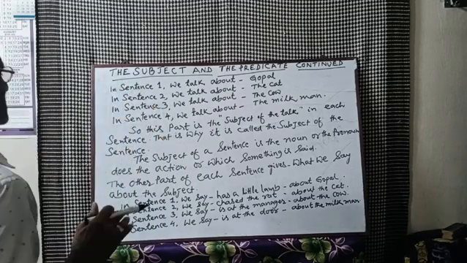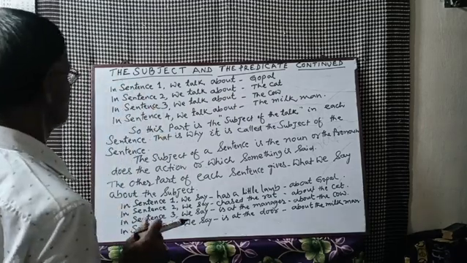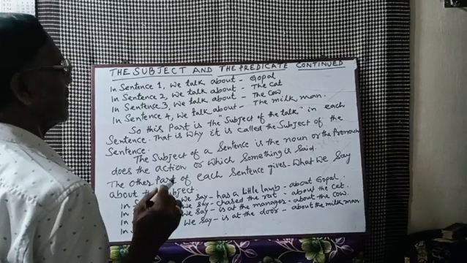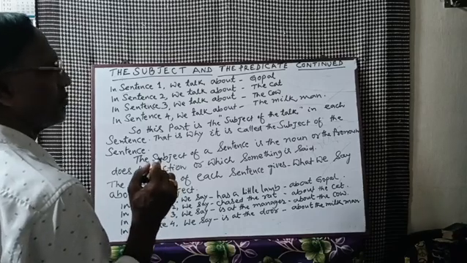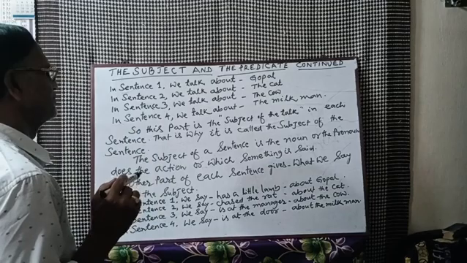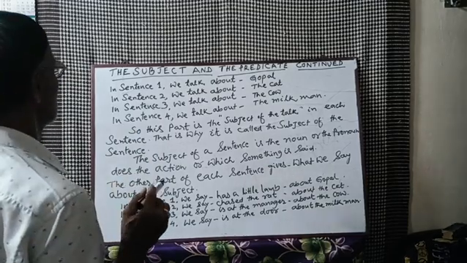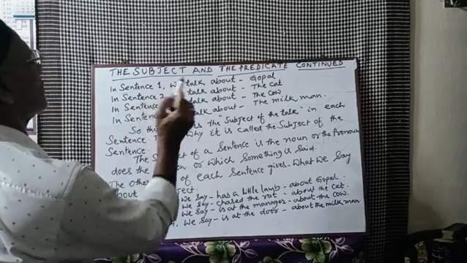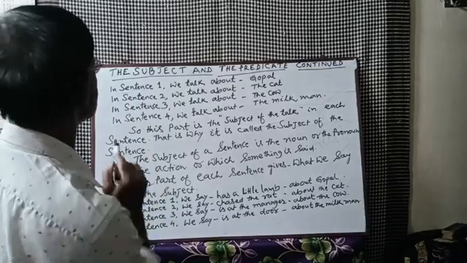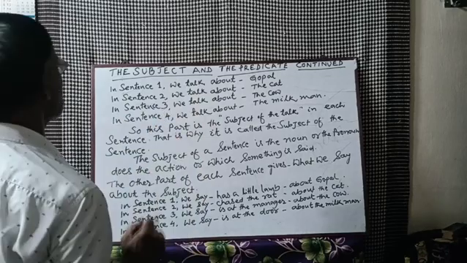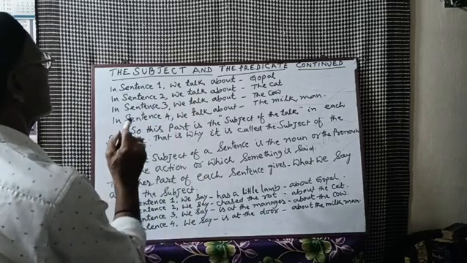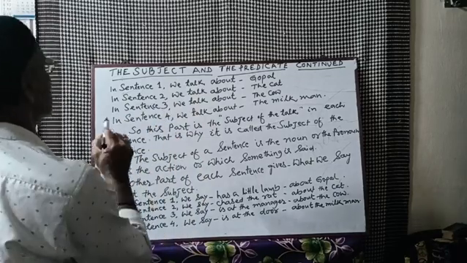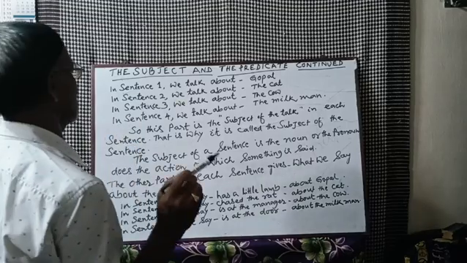In our previous class, I explained to you on the board, in which in sentence 1 we talk about Gopal. In sentence 2 we talk about the cat. In sentence 3 we talk about the cow. In sentence 4 we talk about the milkman.